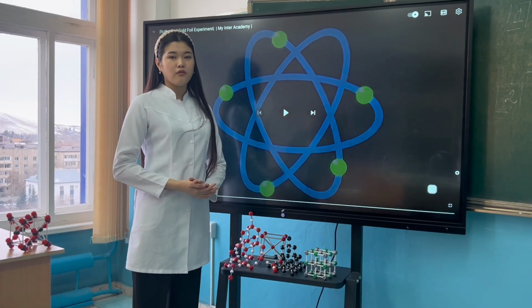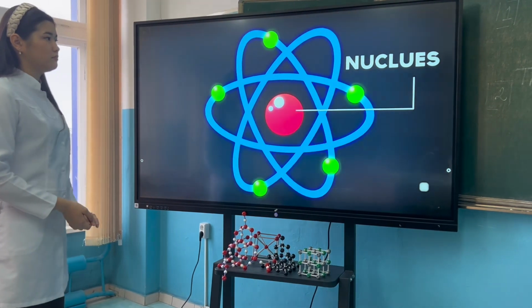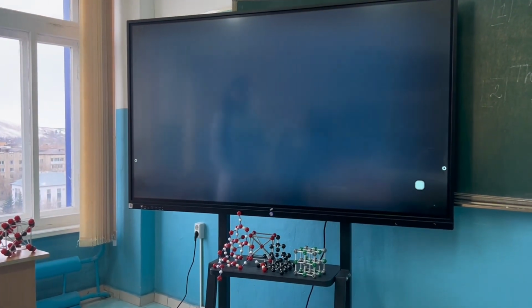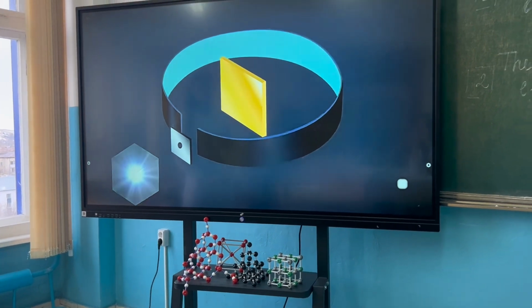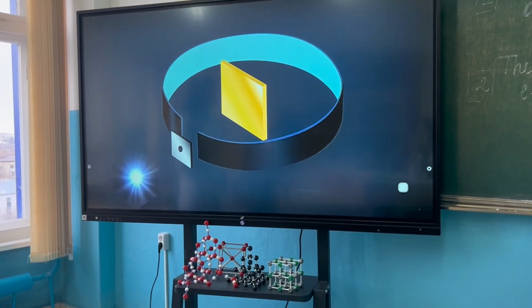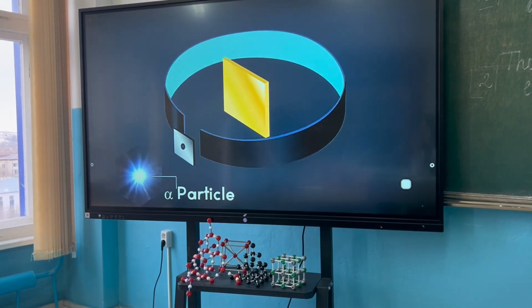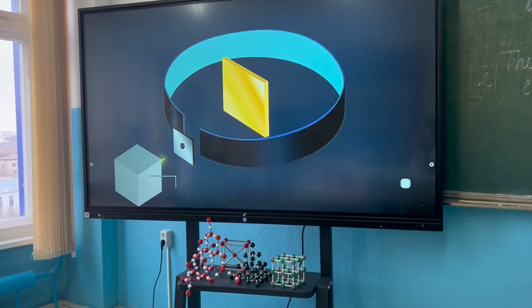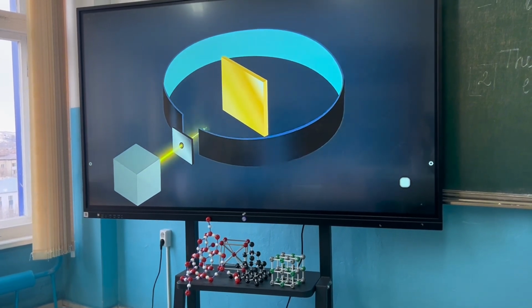More on the gold foil experiment. Discovery of the nucleus. The setup used in the experiment is shown here. A radioactive source was placed in a lead block with a narrow opening. The radioactive source is rich in alpha particles. These alpha particles are allowed to pass through the narrow opening.